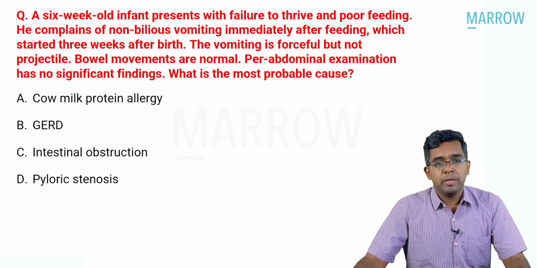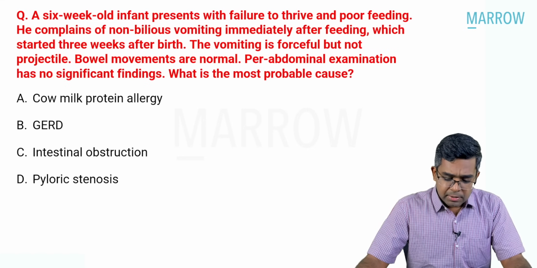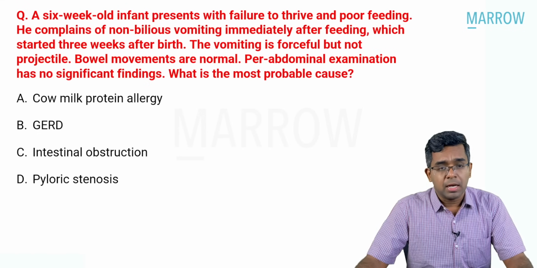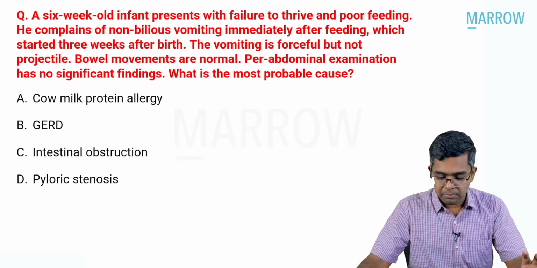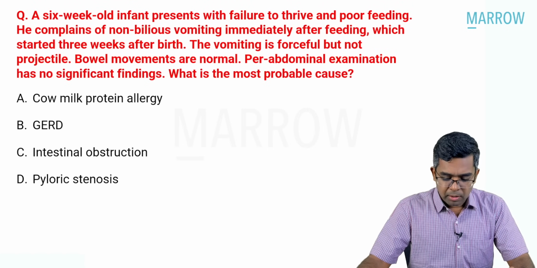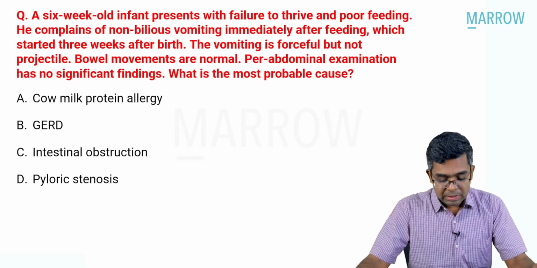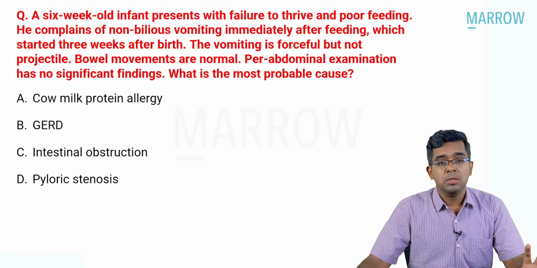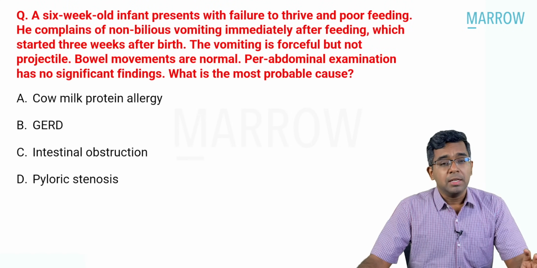A 6-week-old baby presents with failure to thrive and poor feeding. There is complaints of non-bilious vomiting after feeding, which started 3 weeks after birth. 6-week-old baby and the vomiting started 3 weeks after birth. Okay. The vomiting is forceful, but it is not projectile. Okay. Bowel movements are normal. Per abdominal examination has no significant findings. What is the most probable cause? Is it a cow milk protein allergy, GERD, intestinal obstruction, or pyloric stenosis?